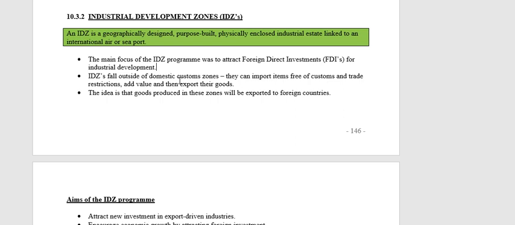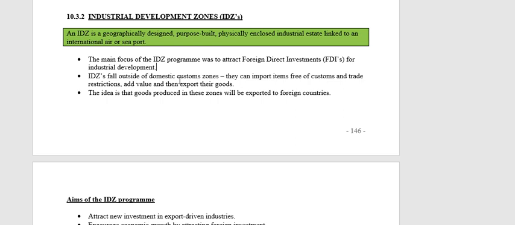All right, so if there's a ban on something, or a quota, and we're not allowed to import certain stuff, that doesn't apply. If you settle inside of an IDZ, you can import whatever you need for your production. It can't be for anything, only whatever you need for your production process. You are allowed to import unlimited quantities and pay no customs duty.